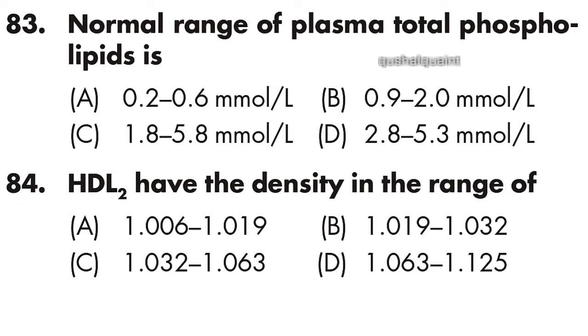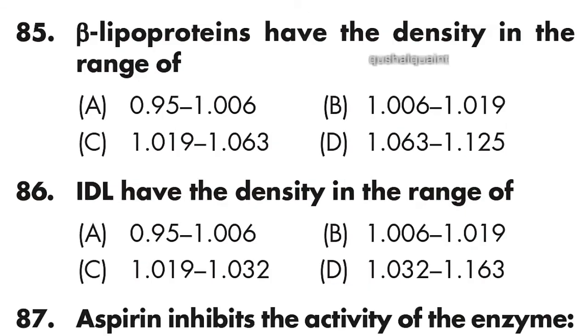84. HDL2 has the density in the range of 1.063 to 1.125. Option D is right.